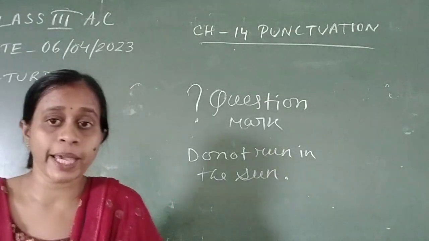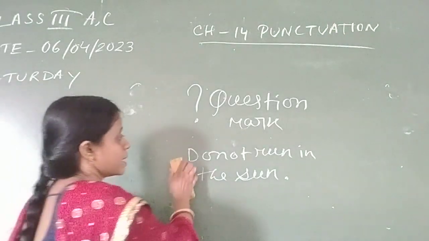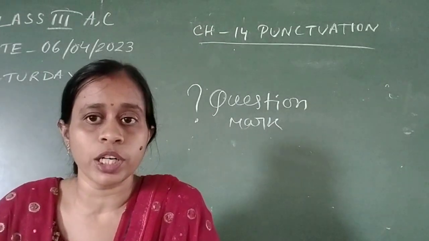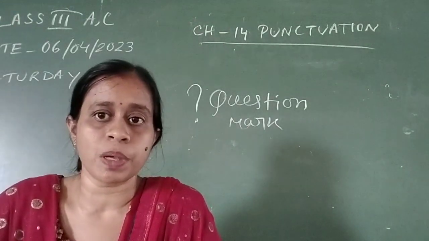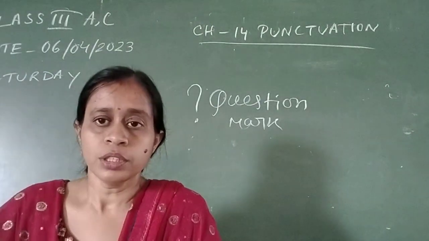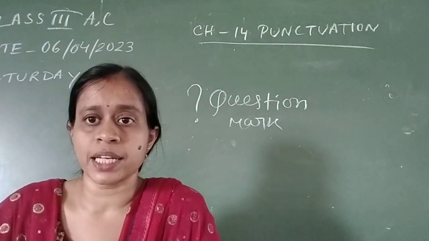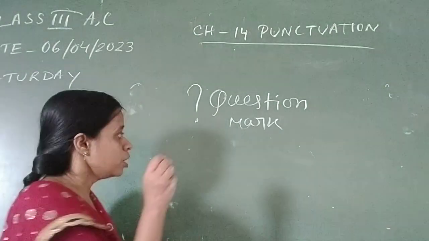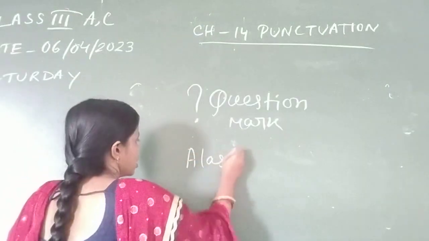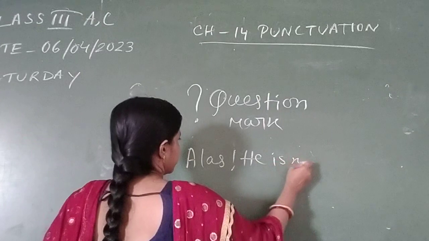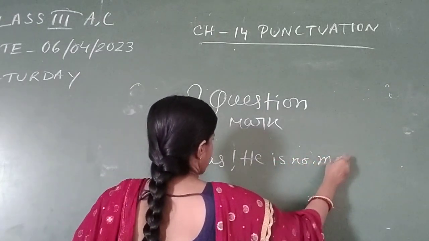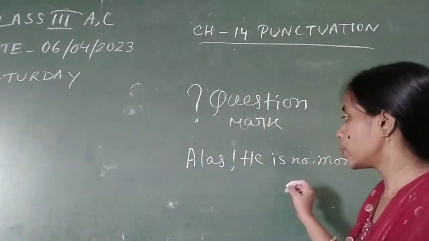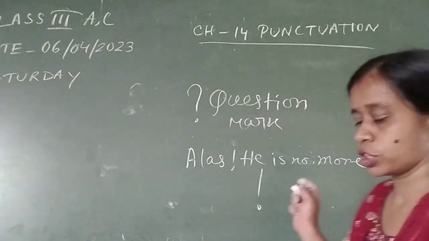Okay. And in case of exclamatory sentences, meaning sentences that show feeling or emotion. Emotion of what? Maybe happiness, maybe sadness, maybe disgust, surprise, anything. If you find any sentence is expressing emotion, then you have to use an exclamation mark at the end of the sentence. Alas, he is no more! So if you are using exclamatory sentences, you have to use an exclamation mark. That is very important. Okay.